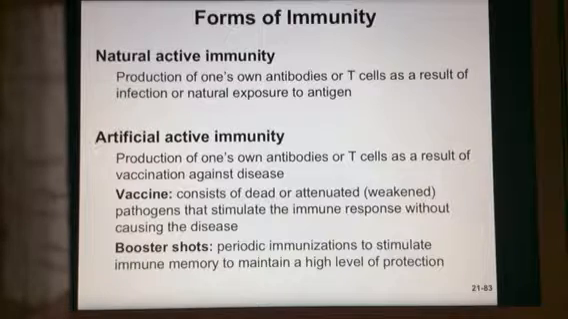Artificial active immunity is when you are producing your own antibodies as a result of a vaccination. So you weren't exactly exposed to the disease, but you were exposed to an artificial version. A vaccine is dead or weakened pathogens that stimulate this immune response without actually having the disease. So that's why it's called artificial active immunity. Booster shots are periodic immunizations to help maintain that memory.